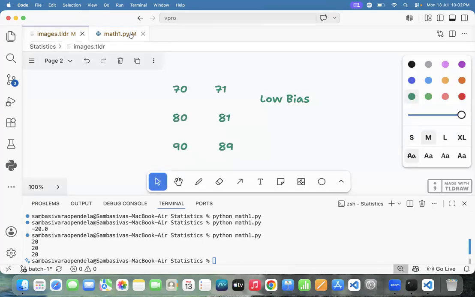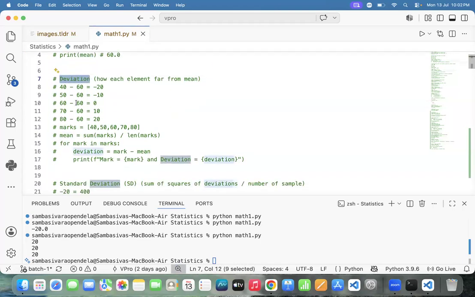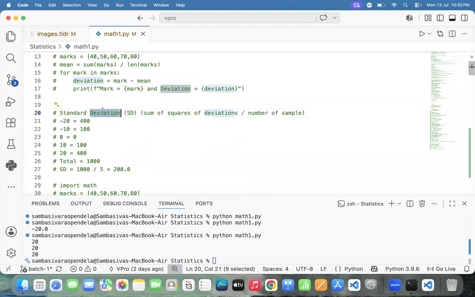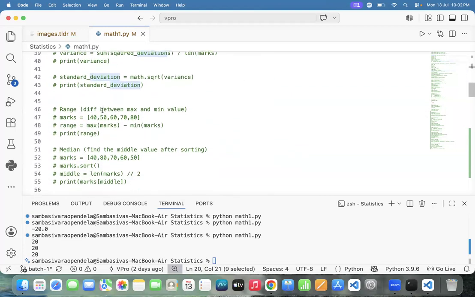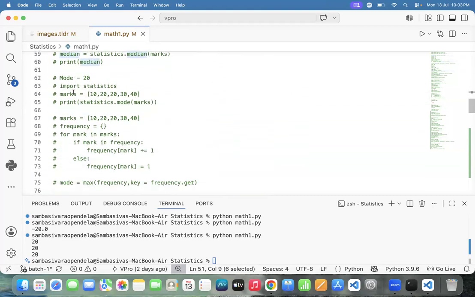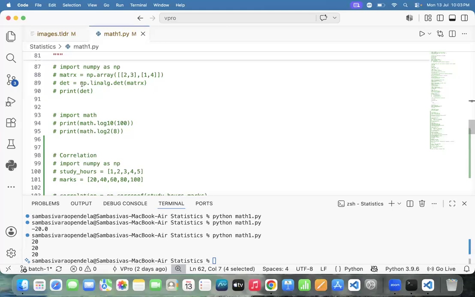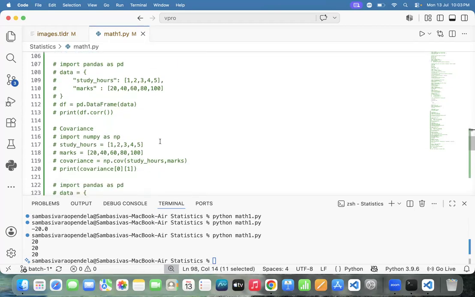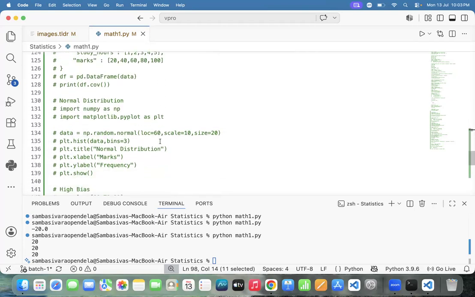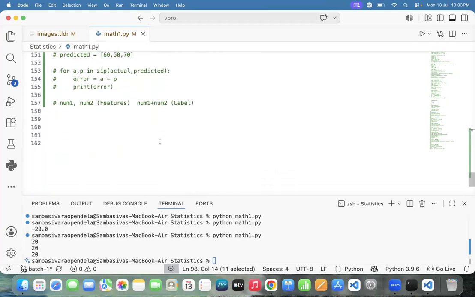Then team, did we cover at least 10 terminologies? What we covered: mean, deviation, variance, standard deviation, range, median, mode, determinant, logarithms, correlation, covariance, normal distribution, bias, error, features, label.